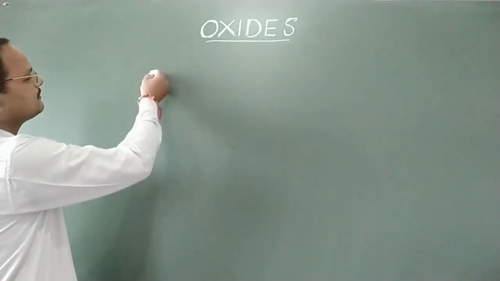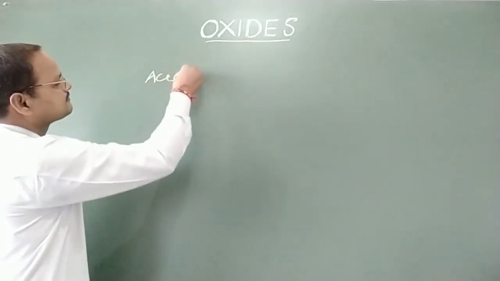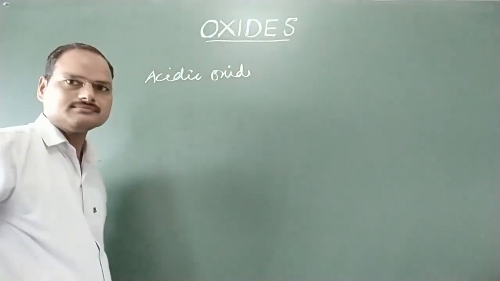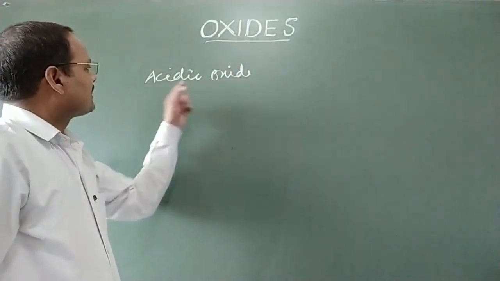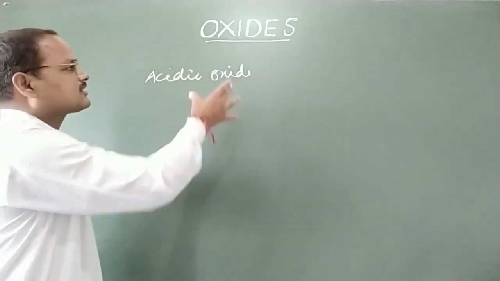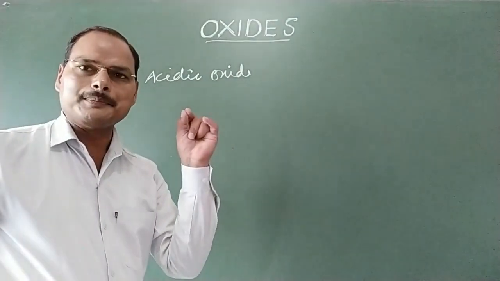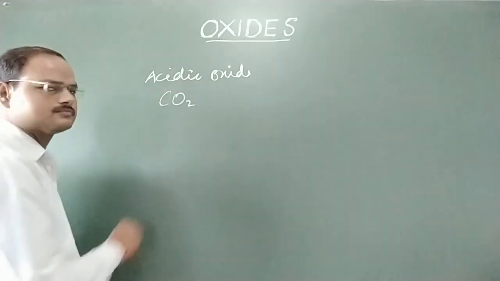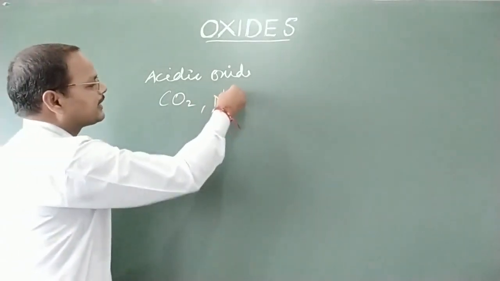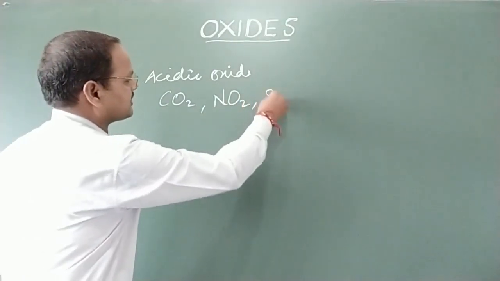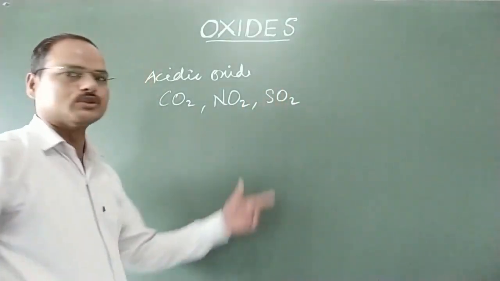First type I am taking here is acidic oxide. In case of acidic oxide, these are oxides of non-metals, like CO2, like NO2, or I am taking one more example also, SO2.